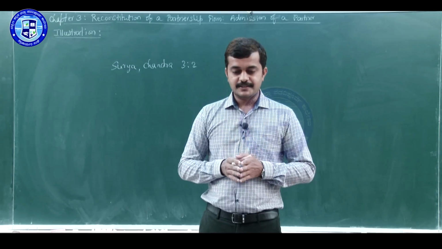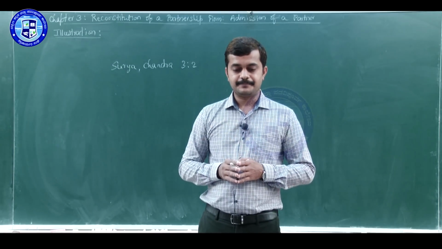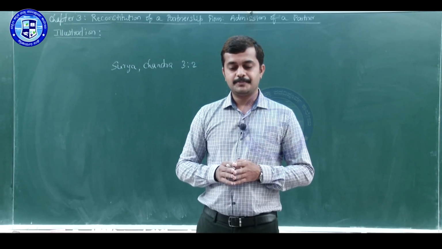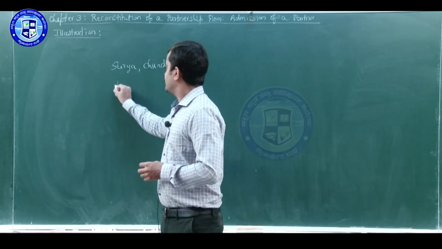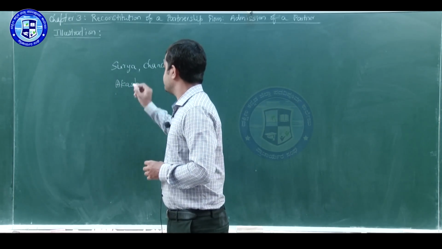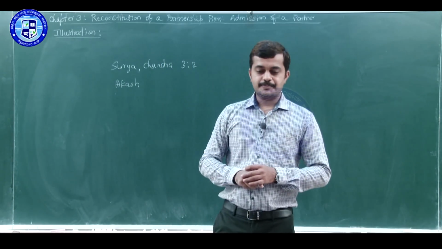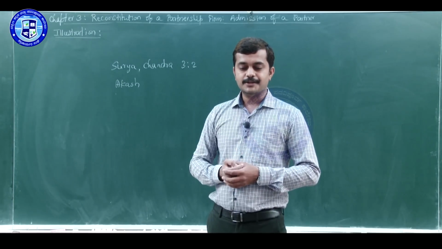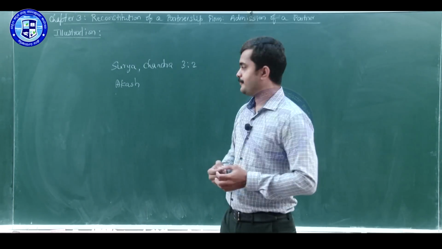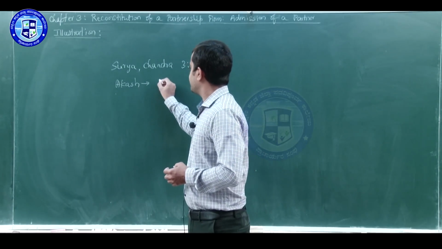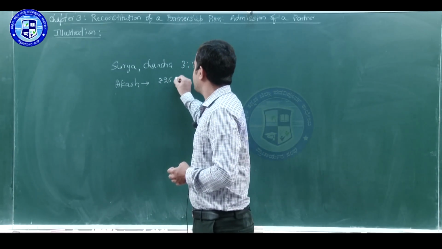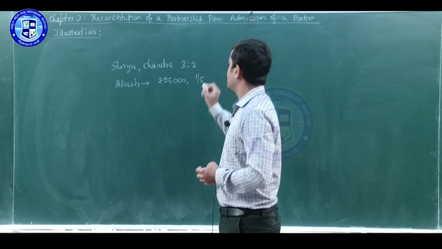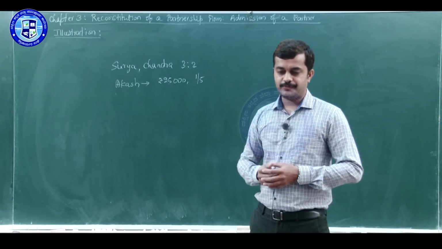Look at the next sentence. On 1st April 2016, means the next day, they admit Akash into partnership on the following terms. So Akash is the new partner here. First point, Akash should bring rupees 25,000 as capital for 1/5 share in future profit. So Akash is going to bring rupees 25,000 for his capital, and his share is 1/5 in future profits.